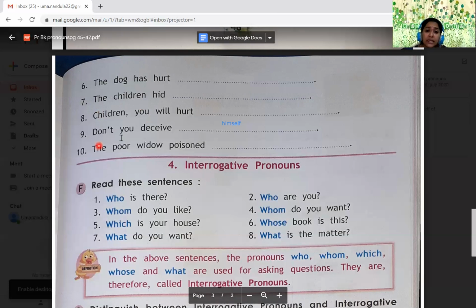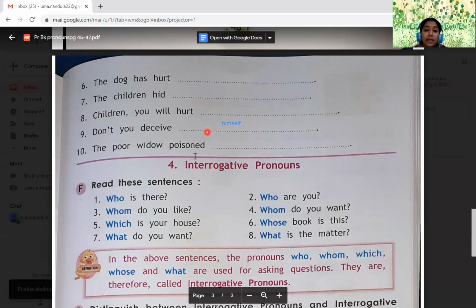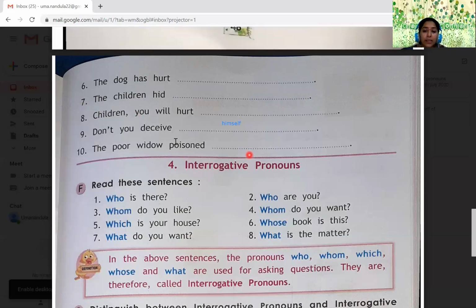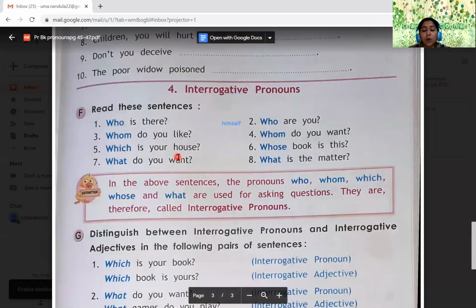Don't you deceive yourself. Here again, you is the subject, so the reflexive pronoun is yourself. The poor widow poisoned herself. The poor widow poisoned herself is the correct one. Widow means a lady who is married and whose husband died is called a widow.